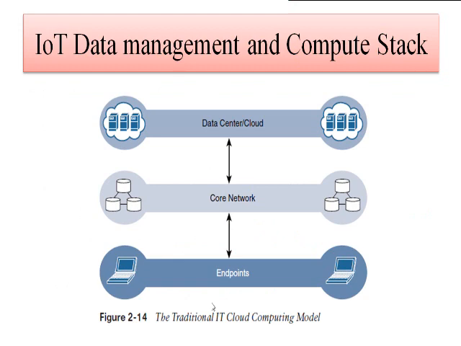So this is a simple diagram for the cloud computing. Okay, so this is node 1, node 2 that can be considered as endpoints. Instead of this one we can just consider sensor 1, sensor 2, sensor 3, sensor 4, actuator 1, actuator 2, actuator 3, actuator 4.